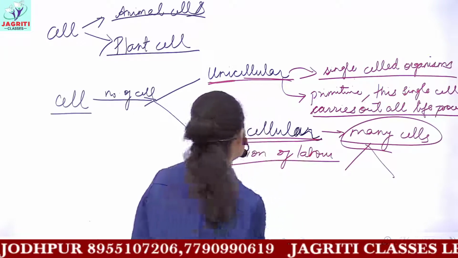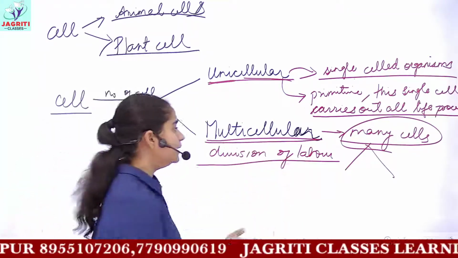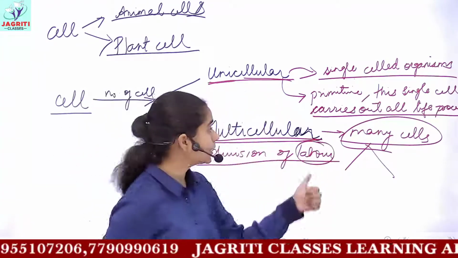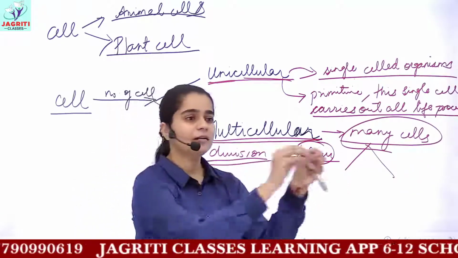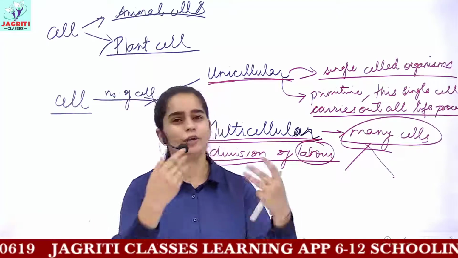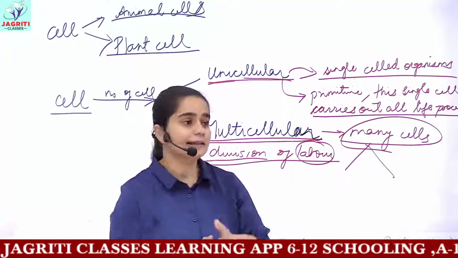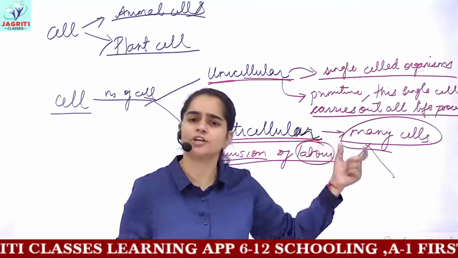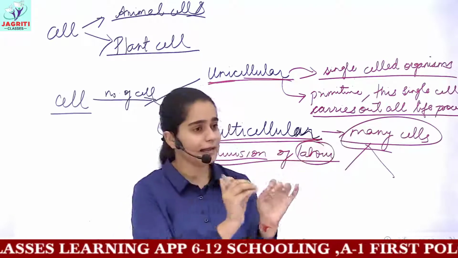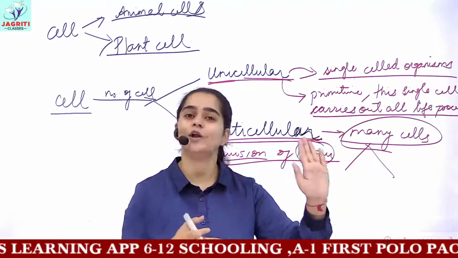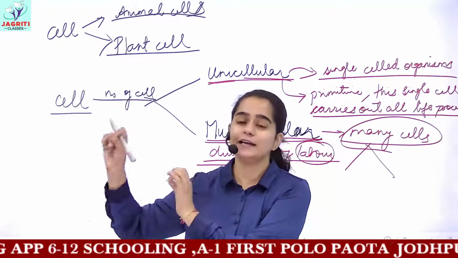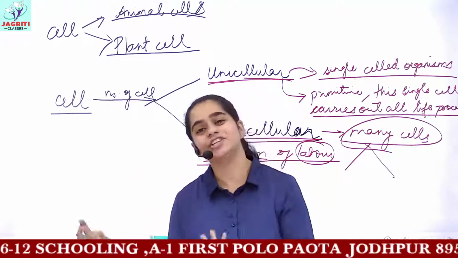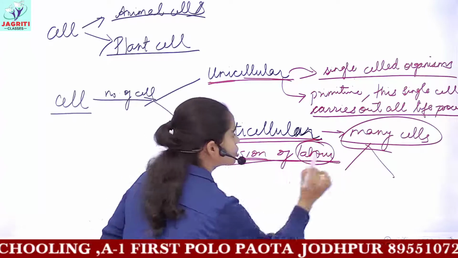I hope you understand the term division of labor. Labor means the complete work or complete life processes, okay? And division means we are giving separate responsibility to each cell or each group of cells, so that some cells will perform the function of digestion. They have to only do the processes involved in digestion, nothing else. Then other cells would be assigned the duty of excretion. In turn, we see a division of labor.